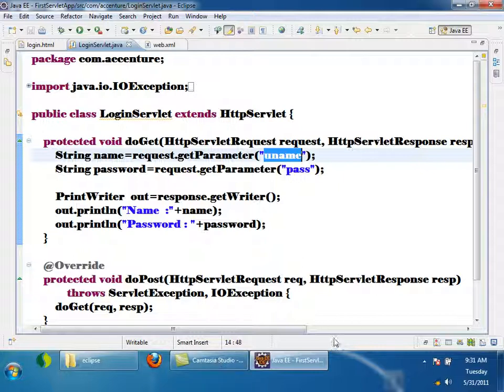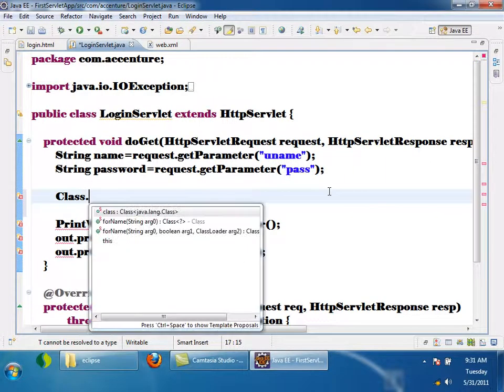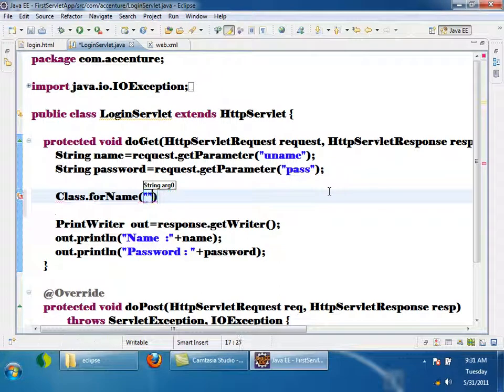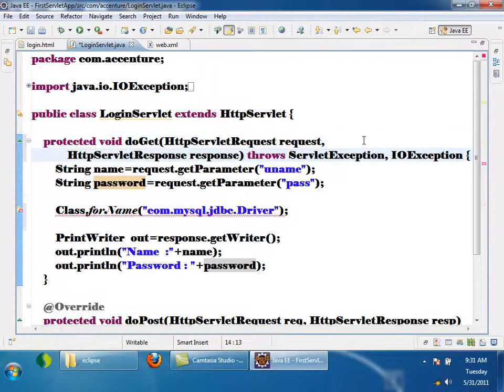I'll try to do it. I'll show you. Here what I'll do is Class.forName. What is the driver name? Tell me. com.mysql.jdbc.Driver. So this is throwing ClassNotFoundException. Can I make my doGet throw ClassNotFoundException?